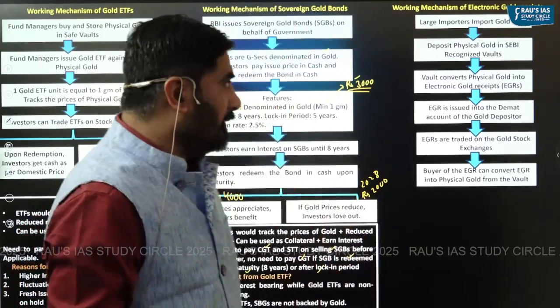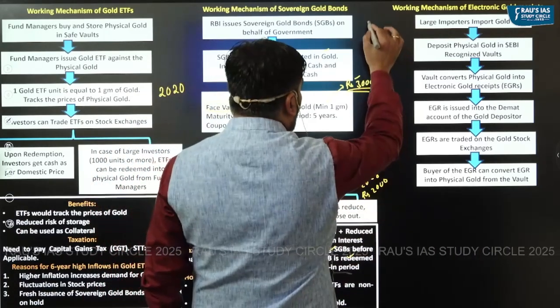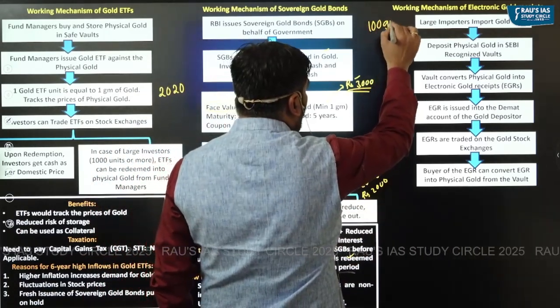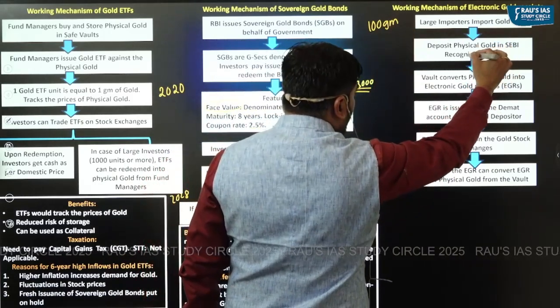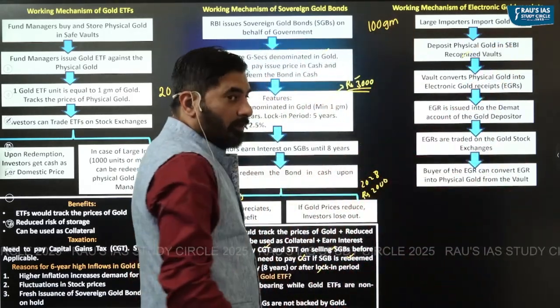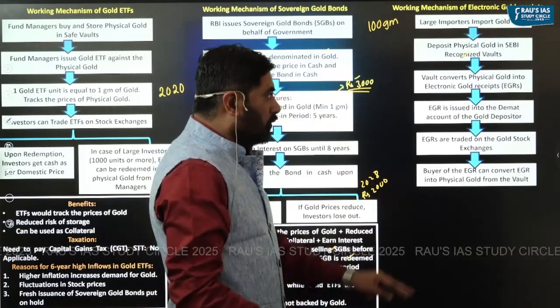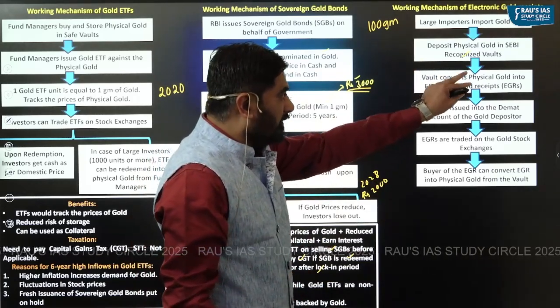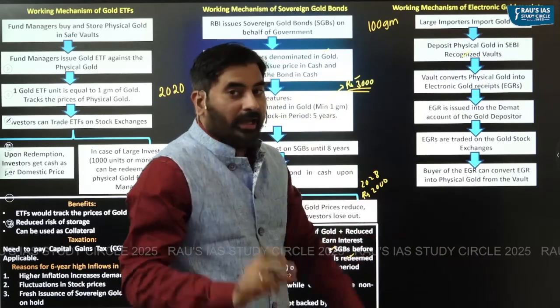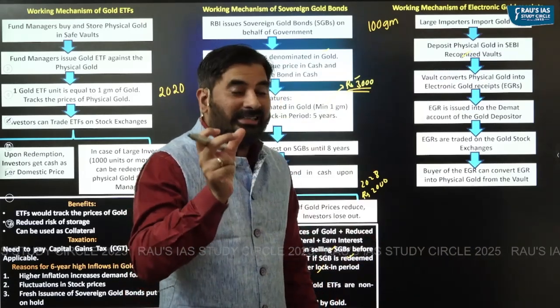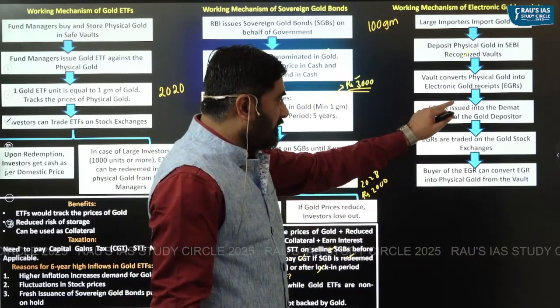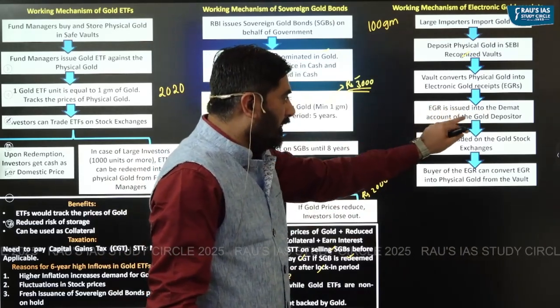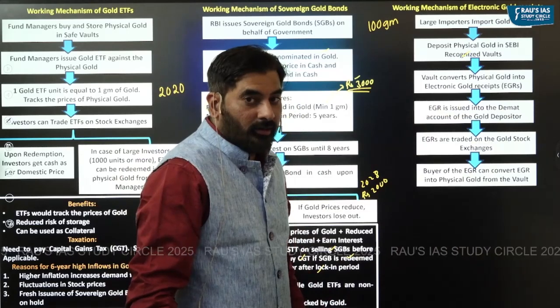So let's say this importer imports 100-gram gold, and this 100-gram gold is deposited in SEBI recognized vault. Now what will the vault do? Vault will convert this physical gold into electronic gold receipts. And this electronic gold receipts is issued into the demat account of gold depositor.